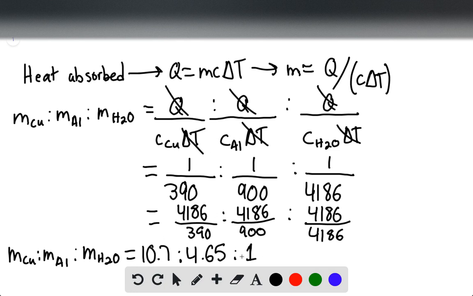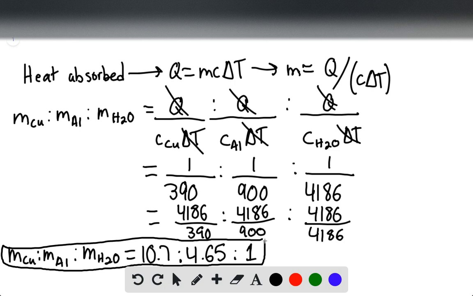So this would be again assuming that all of them raised by the same amount and all of them absorb the same amount of energy. The only thing that changes is, of course, the specific heat capacity of the element. So that final answer, 10.7 to 4.65 to 1, that is the end of the solution.